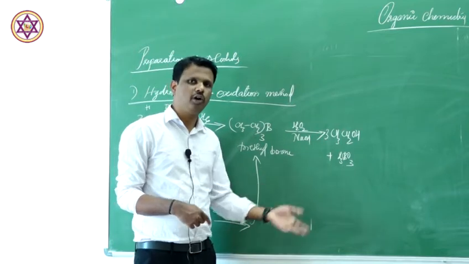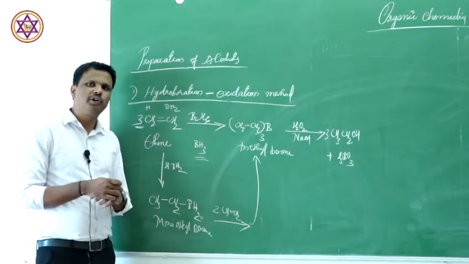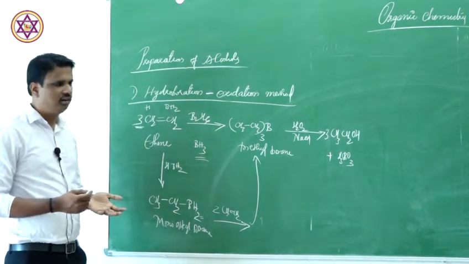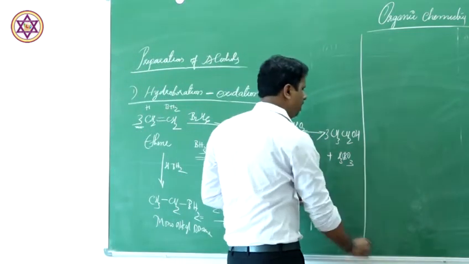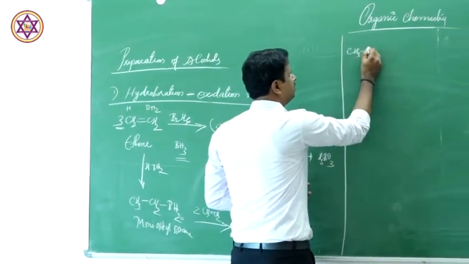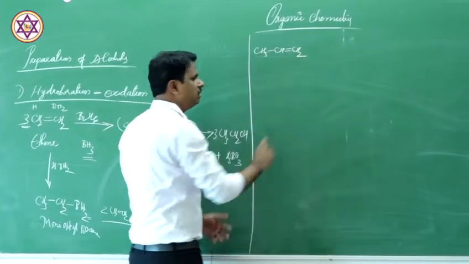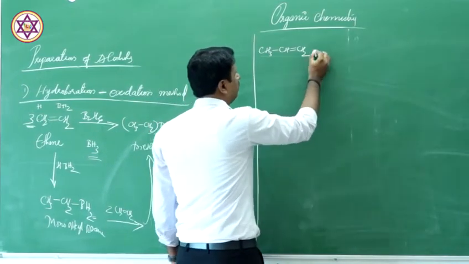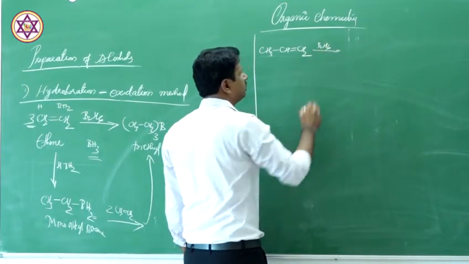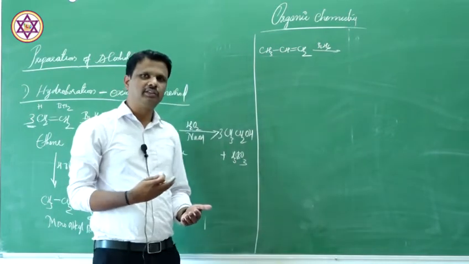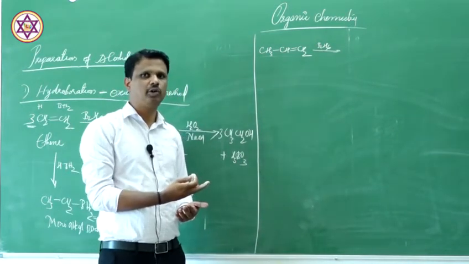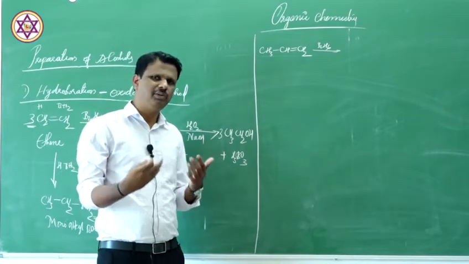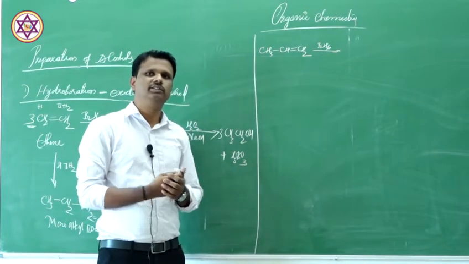Now the extra point you need to remember is, this is a symmetrical alkene. If you take an unsymmetrical alkene, for example, if you take propene molecule, CH3CH=CH2, this is a propene molecule. If you take propene molecule and you react this with B2H6, the addition takes place according to Markovnikov rule, but the product formed will be anti-Markovnikov. This is the important point you need to remember.